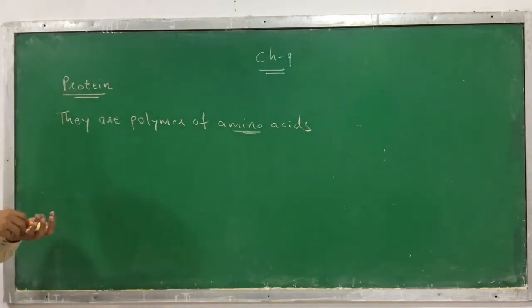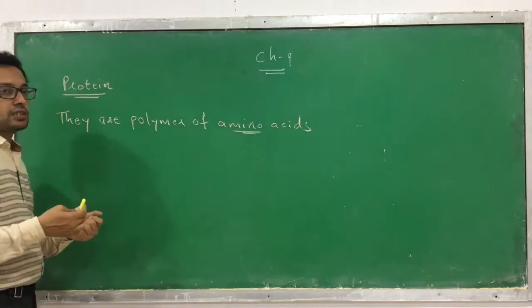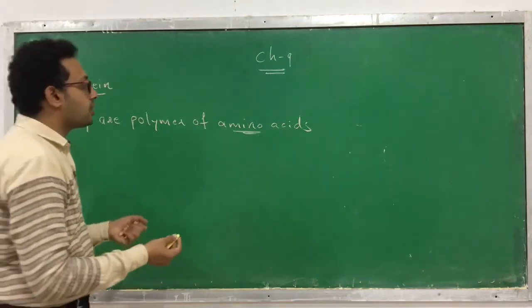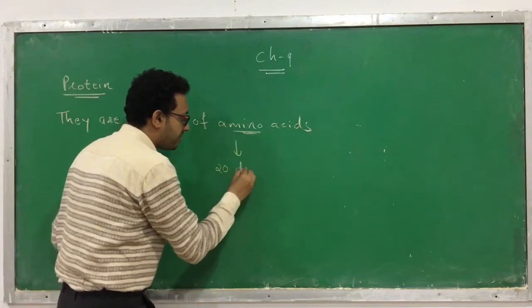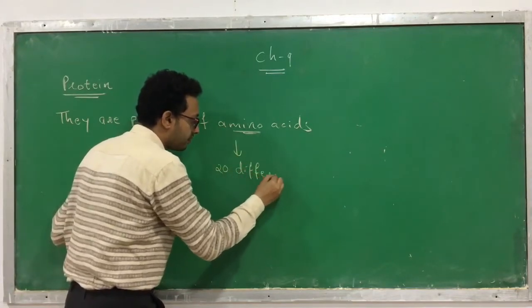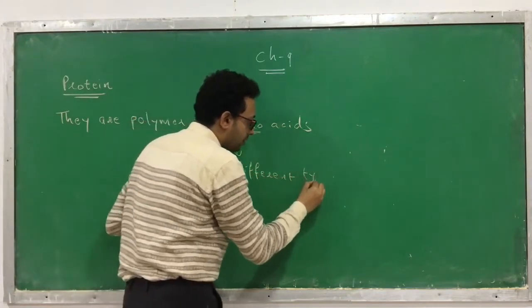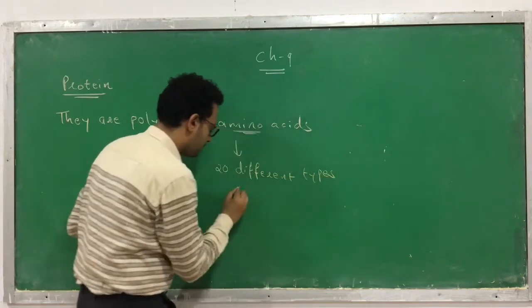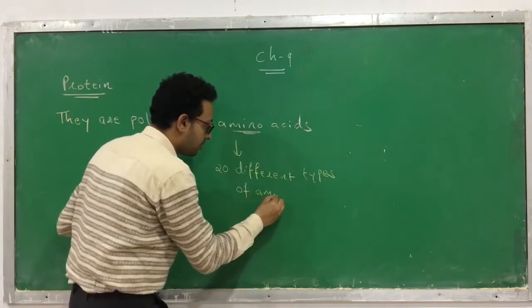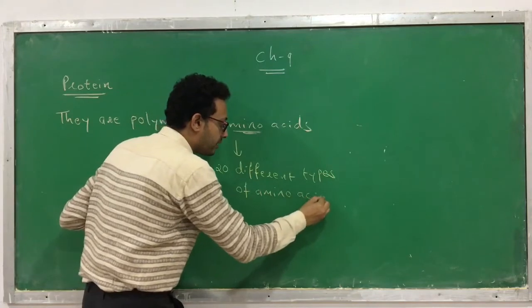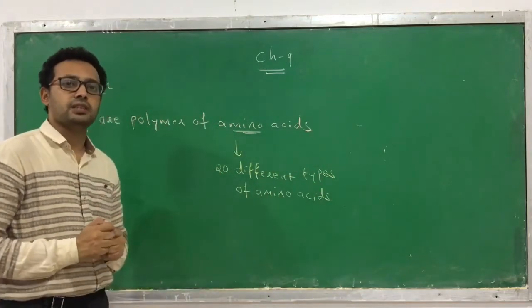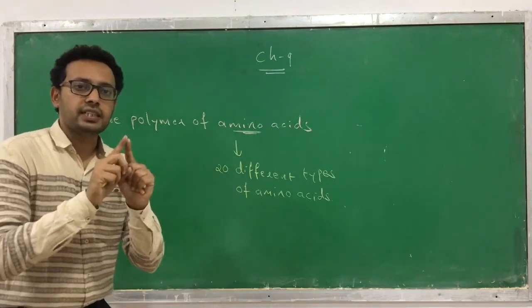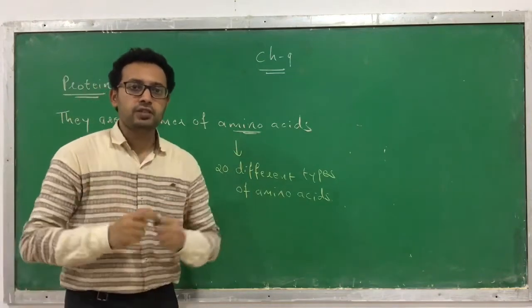Here you know that there are many amino acids, but there are different types of amino acids, and you know that there are 20 different types of amino acids, which we have already learned during the discussion of amino acids. Now one thing is clear: proteins are made up of many amino acids.